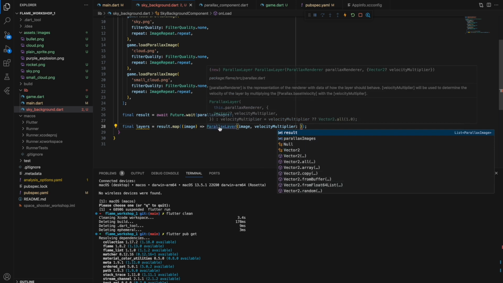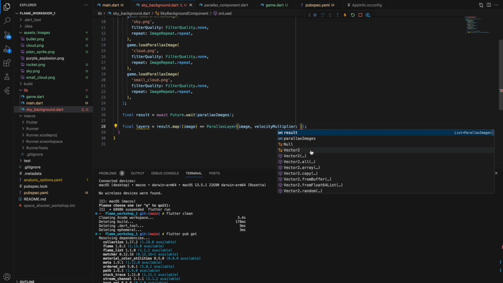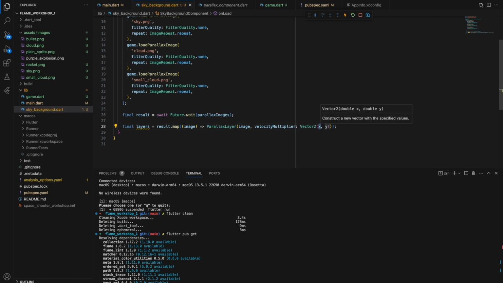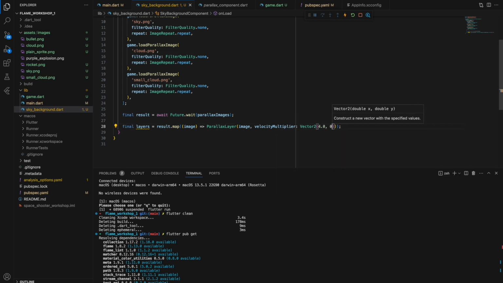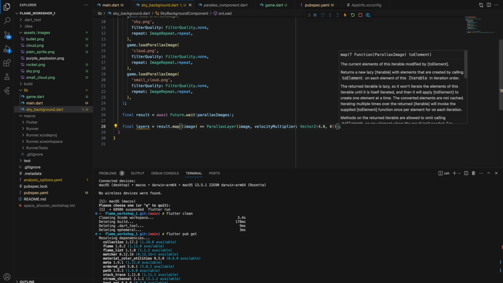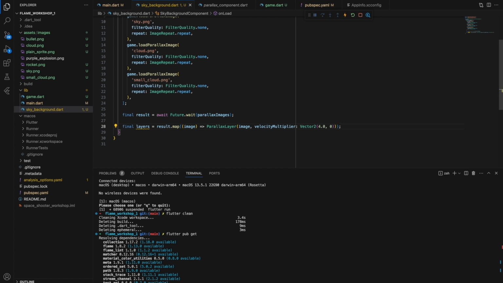Velocity multiplier needs a vector, I think Vector2, and here we would need to specify x and y. I already have some numbers. I will show how those numbers change the behavior of the parallax layer or the whole parallax background. And okay, let's format the code.